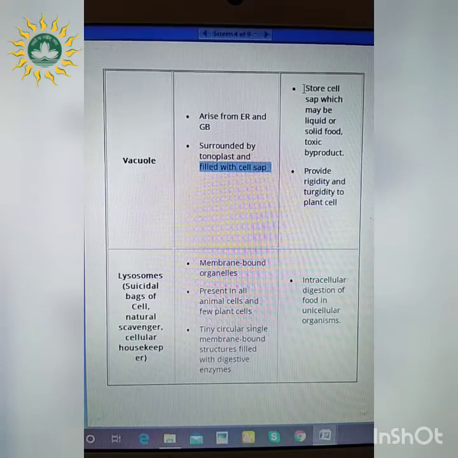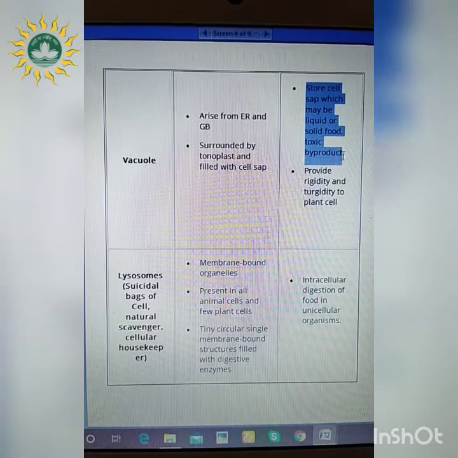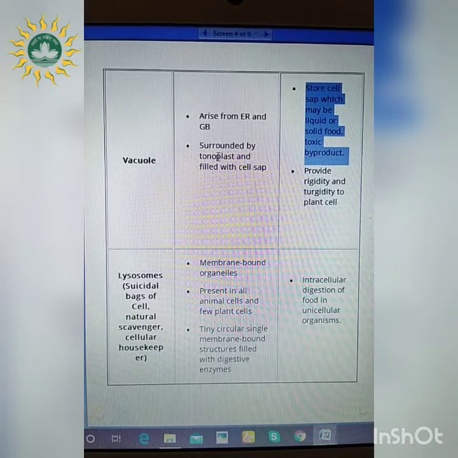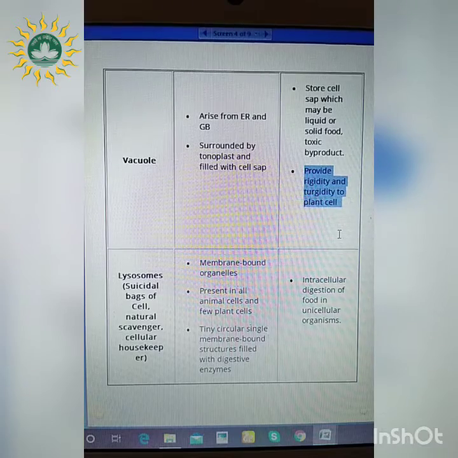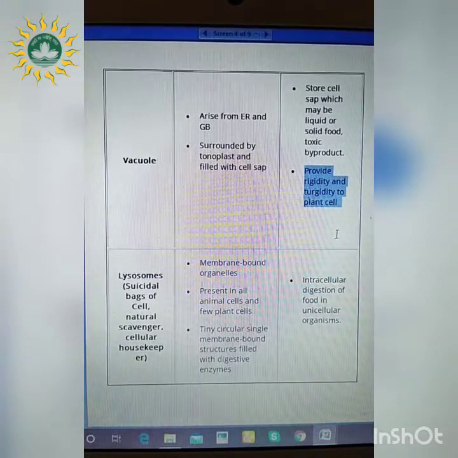So what is the function? It stores cell sap, which may be liquid or solid food and can also be a toxic byproduct. And obviously, because this tonoplast is present, it is providing rigidity and turgidity to the plant cell and keeping the plant cell in exact position.